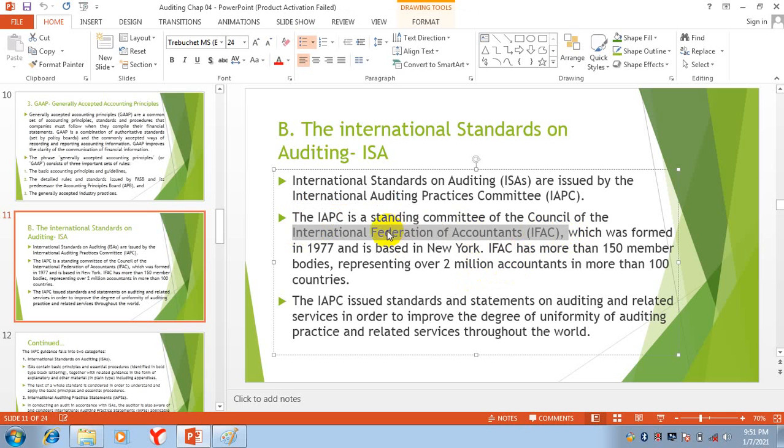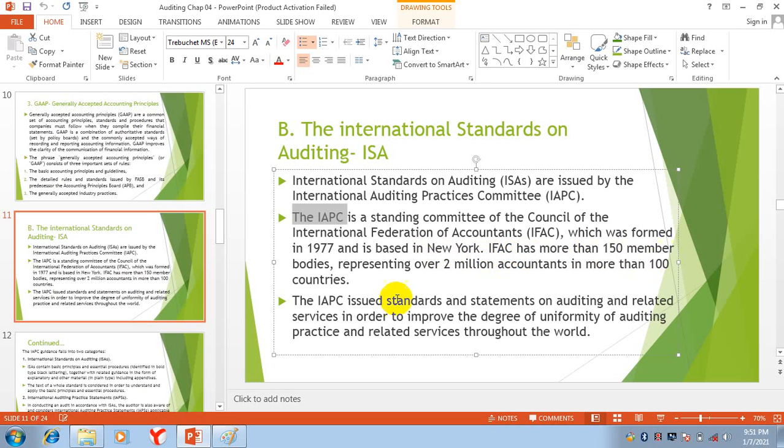And of these, they made a committee, and the name of this committee is International Auditing Practice Committee, sorry, not Accounting. It was formed in 1977 and is based in New York. This International Federation of Accountants was developed in 1977 and its head office is in New York.